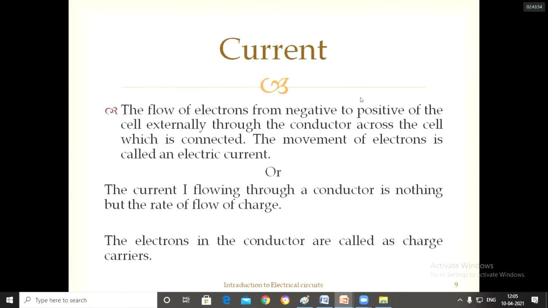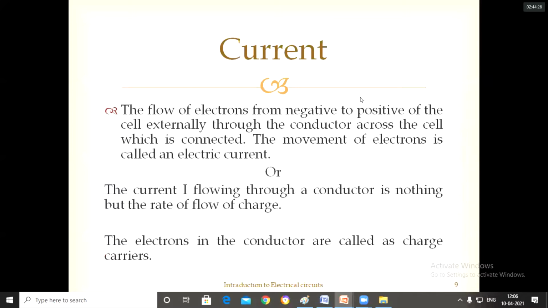And next, what is current? When you apply an external force, that is voltage, the electrons will move from negative to positive. But conventionally we assume that the current flows from positive to negative.